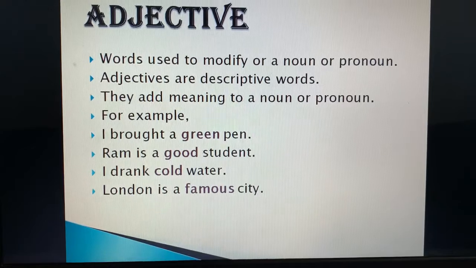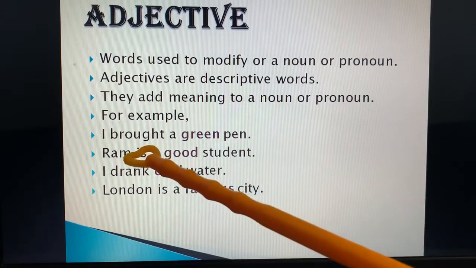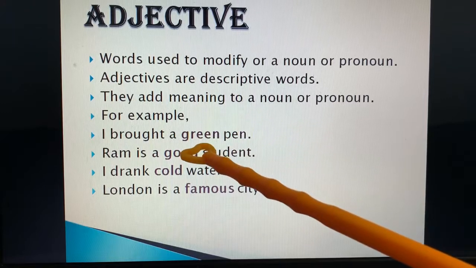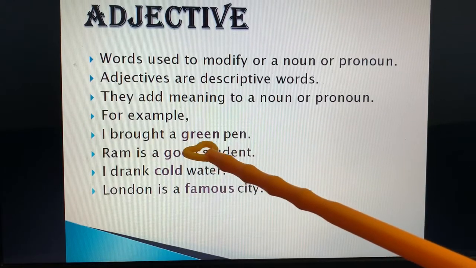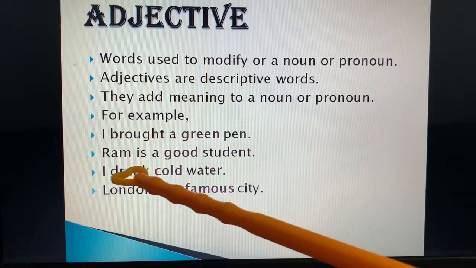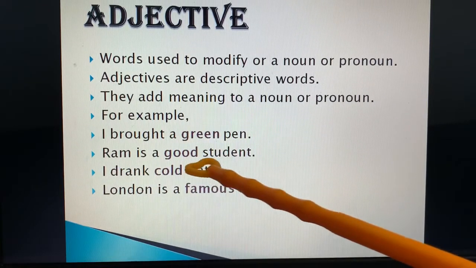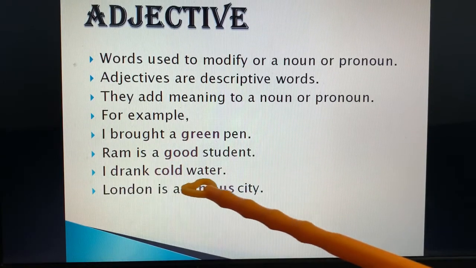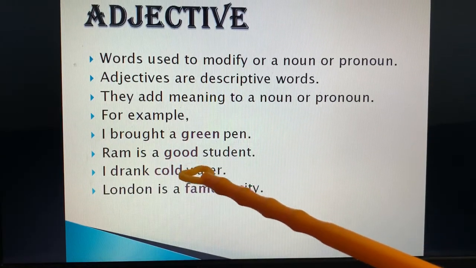For example, I brought a green pen. Now pen is a noun over here. What kind of pen I have brought? That is green. So green is an adjective over here. Ram is a good student. What kind of student Ram is? Good. That is an adjective. I drank cold water. What kind of water?